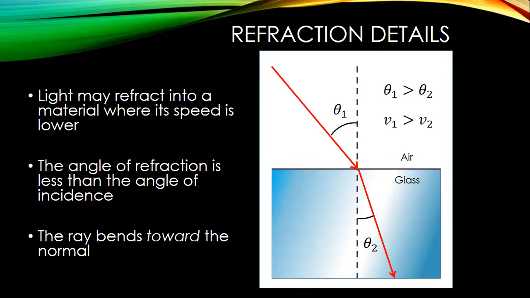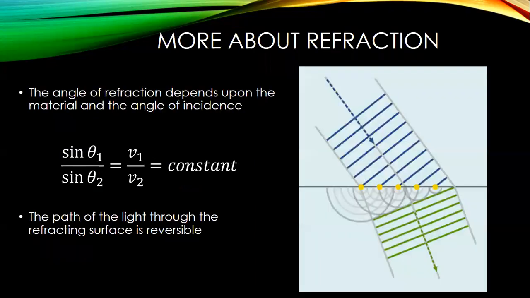We enter with a larger angle, theta 1, that's our angle of incidence, and we enter the glass and propagate through the glass with a smaller angle, theta 2. And this is proportional. The difference in speed, if we look at the geometry here, is going to be proportional to the sine of theta 1 divided by the sine of theta 2.